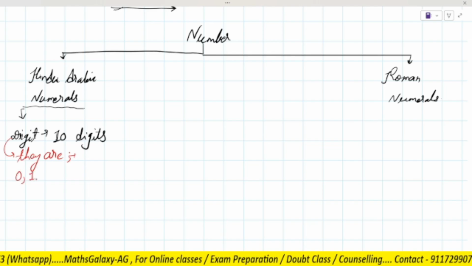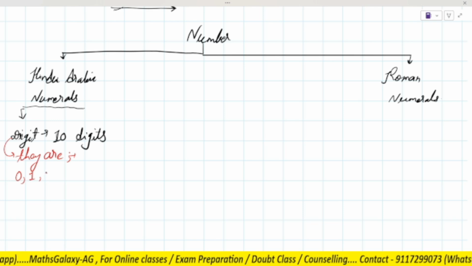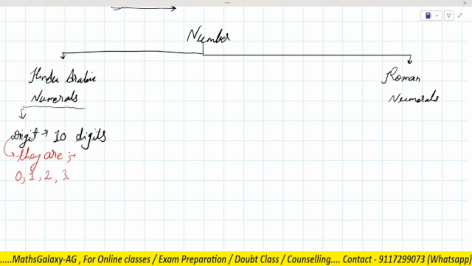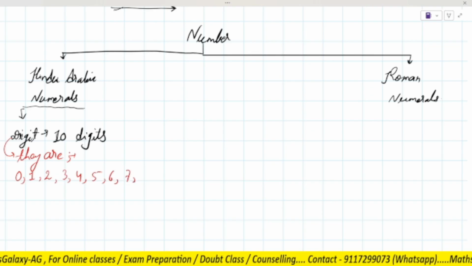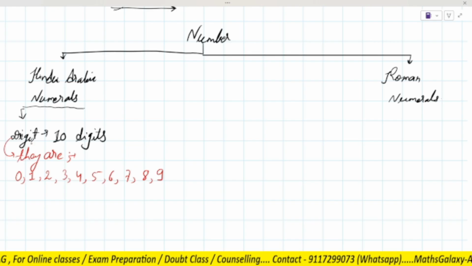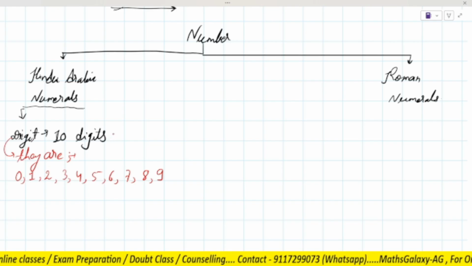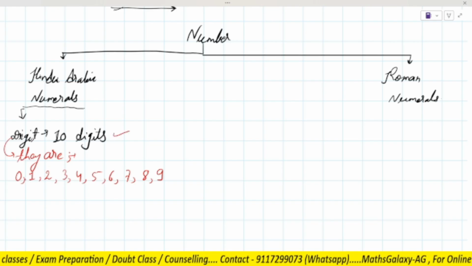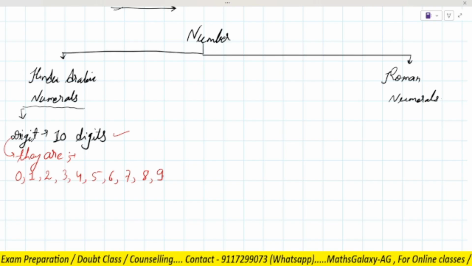0, 1, 2, 3, 4, 5, 6, 7, 8, 9. That's all right. So according to Hindu Arabic numerals, there are 10 digits. They are 0, 1, 2, 3, 4, 5, 6, 7, 8 and 9.